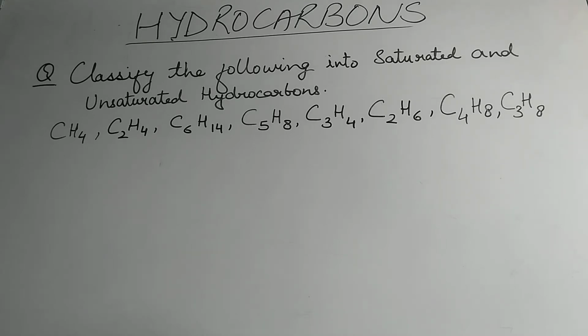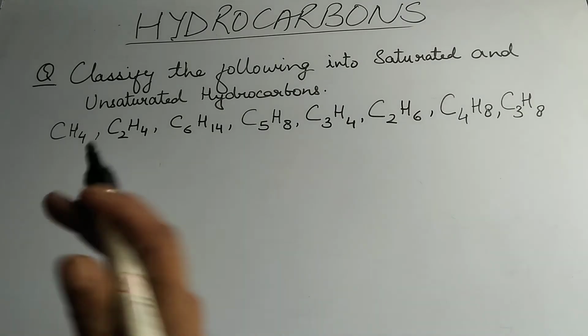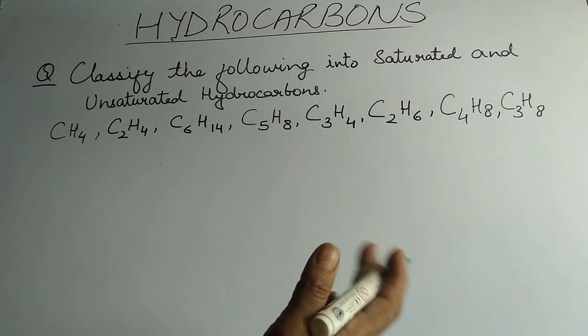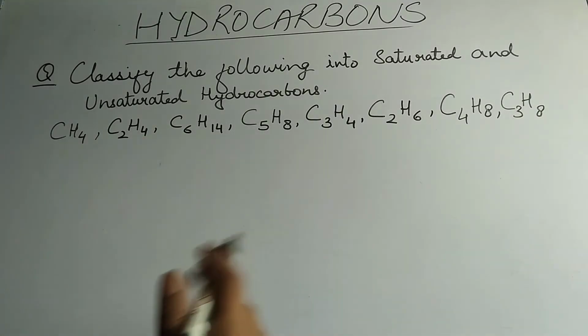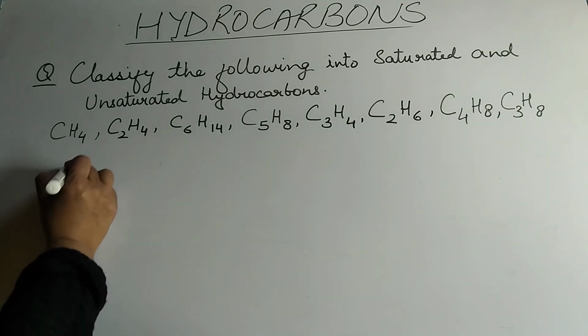So the set of formulas has been given over there and you are asked to classify them into saturated and unsaturated. So what you need to do is apply the general formulas that we have done just now, and then classify them into the categories that we have been asked for. Though the question says saturated and unsaturated, we'll classify them into alkane, alkene and alkynes, and then we can further classify them into saturated and unsaturated.